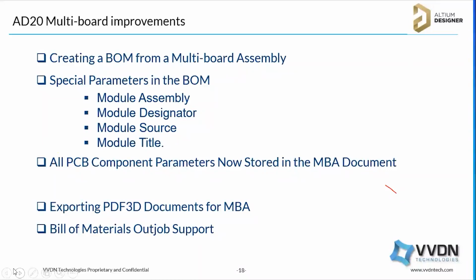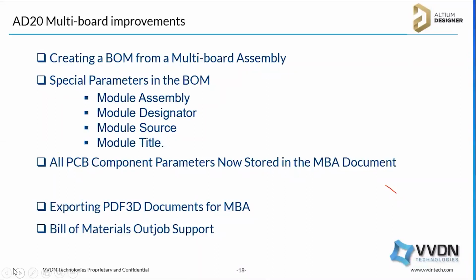And now all the component parameters are stored in this multi-board assembly document. These can be exported as a 3D PDF. Before, you could generate a 3D PDF from a single PCB only, not from multiple PCBs.